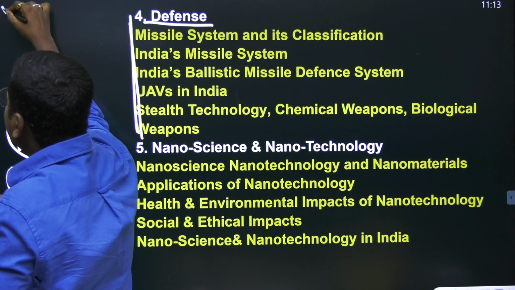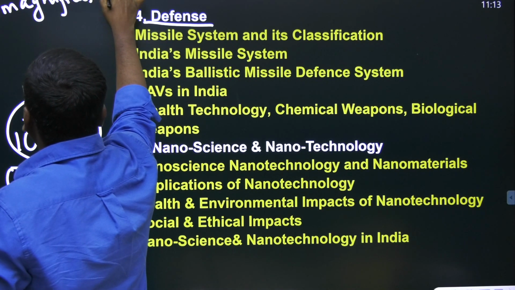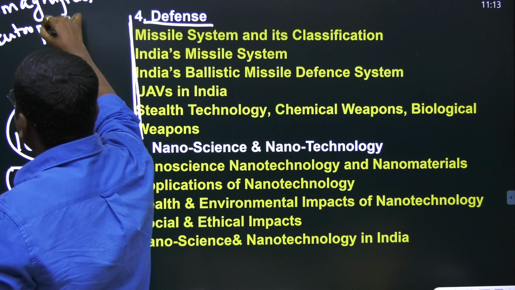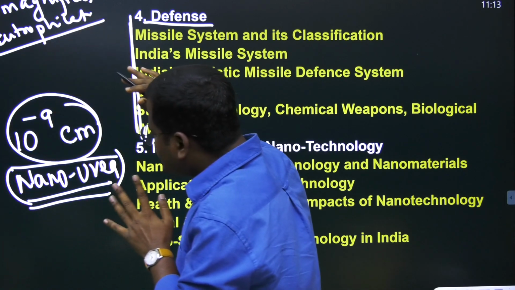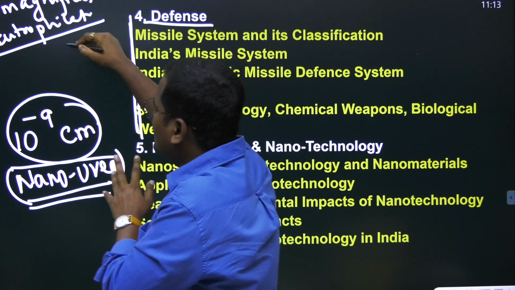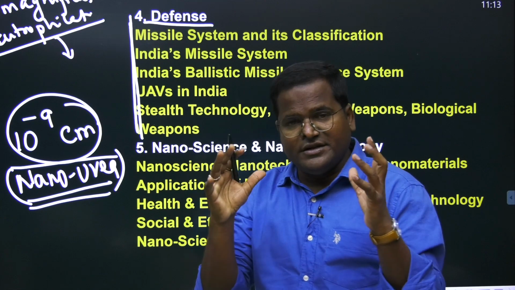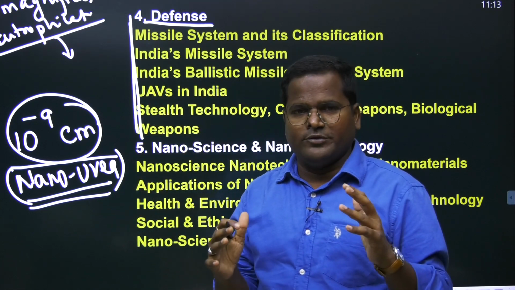Problems like biomagnification and eutrophication can be addressed. By applying nanoscience and nanotechnology, we can reduce wastage and reduce environmental pollution.